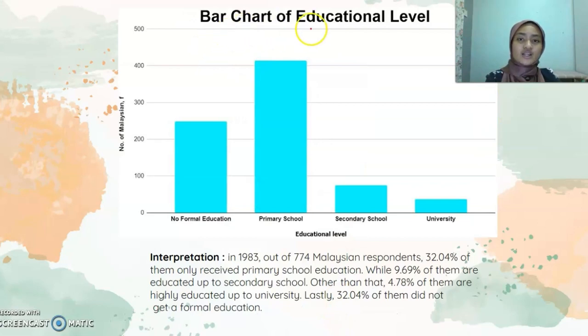Next is the bar chart of the educational level. From the bar chart, we can say that primary school is the highest and university is the lowest. Out of 774 Malaysian respondents, 32.04% of them only received primary school education, while 9.69% of them are educated up to secondary school. Other than that, 4.78% of them are highly educated up to university after secondary school. And lastly, 32.04% of them did not get a formal education or have no formal educational level.